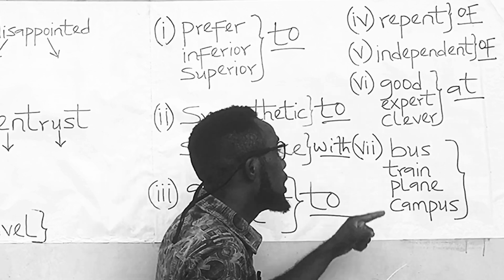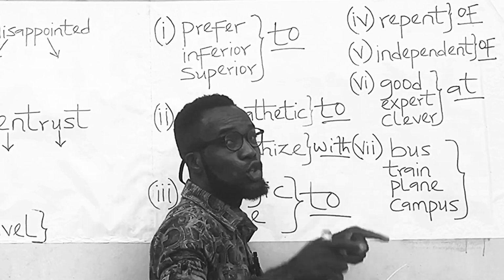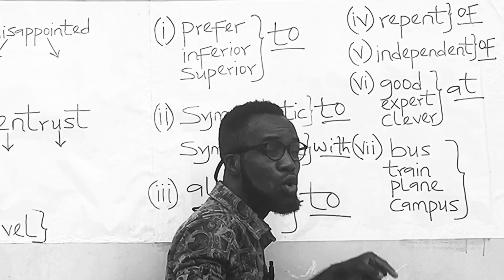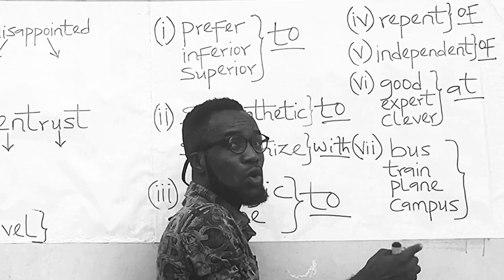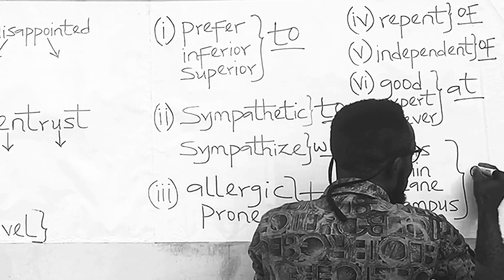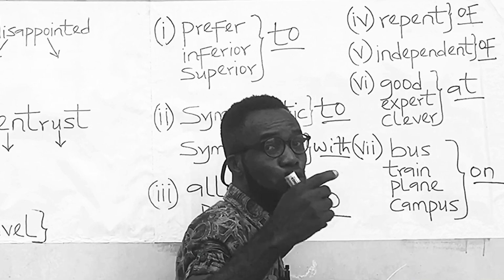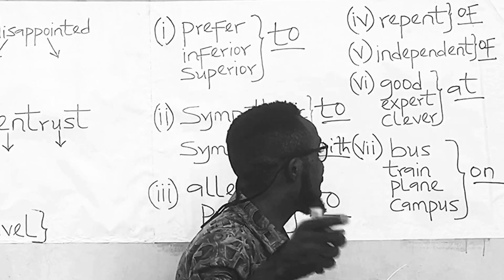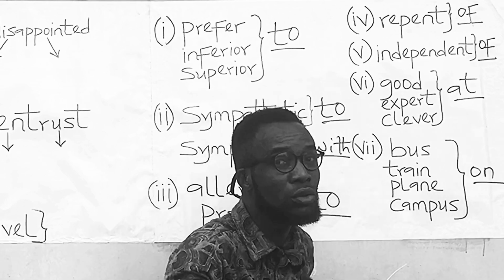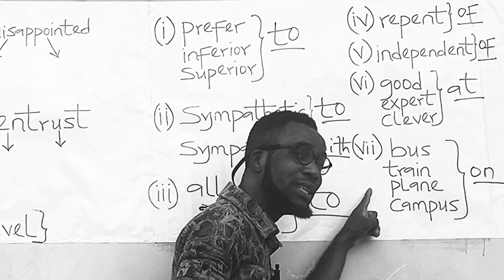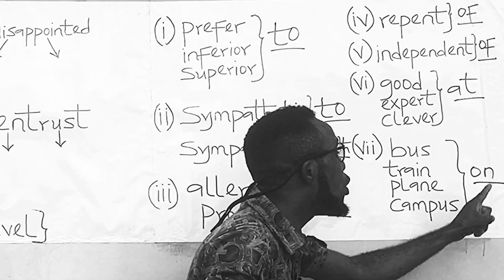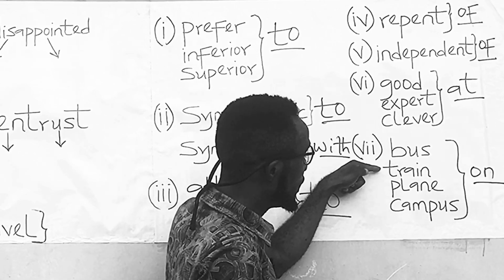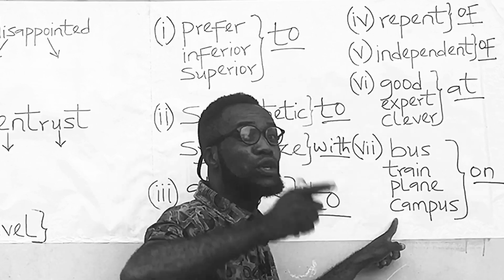If you are inside a bus, a train, a plane, or on campus, always use the preposition on. So you can say, I am on a bus, or I am on the bus. I am on a train, or I am on the train. I am on a plane, or I am on the plane. I am on campus.